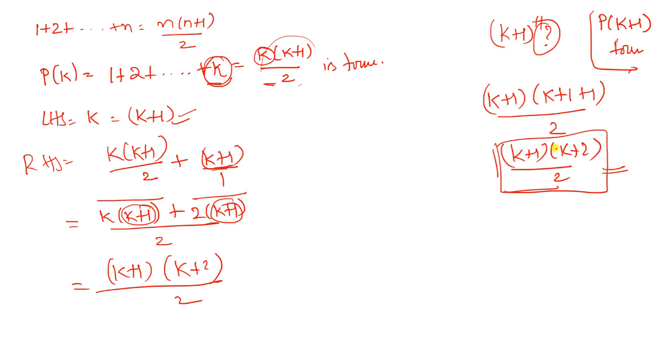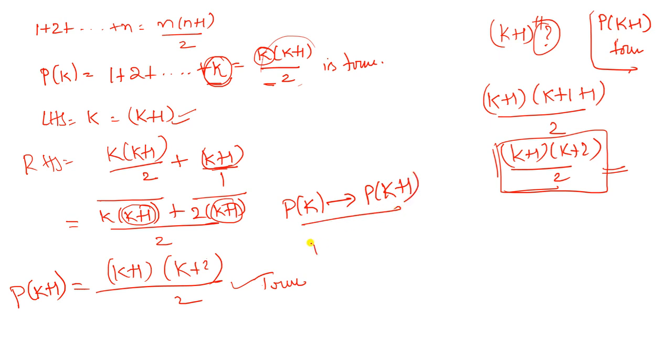So this is proved. It is true. For P of n, P of k plus 1 is also true. So here we assume P of k is true, so that P of k plus 1 is true. Right? So hence it is verified, or hence it is proved.